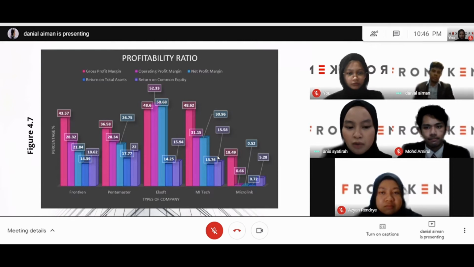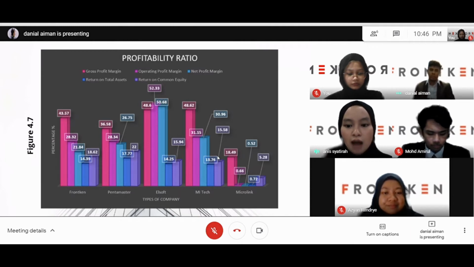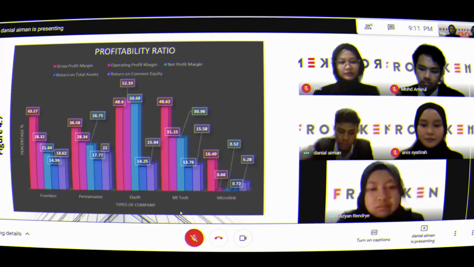48.62%. Furthermore, for operating profit, the highest among the other companies was Elsoft Berhad with 52.33%. As for net profit margin, Elsoft was the highest, which was 50.68%. Next, for return on total asset, Pentamaster was the greatest among the 5 companies with 17.77%. Last but not least, for the profitability ratio, return on common equity, the highest was Pentamaster with 22%.